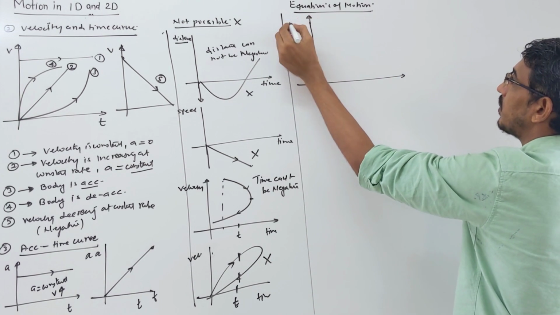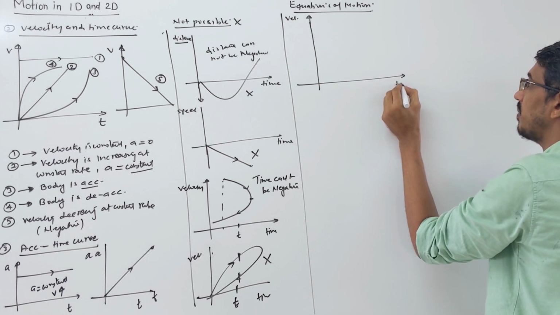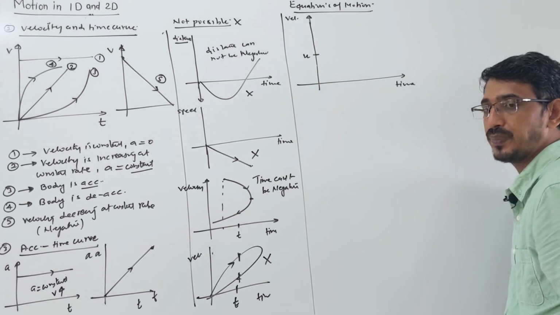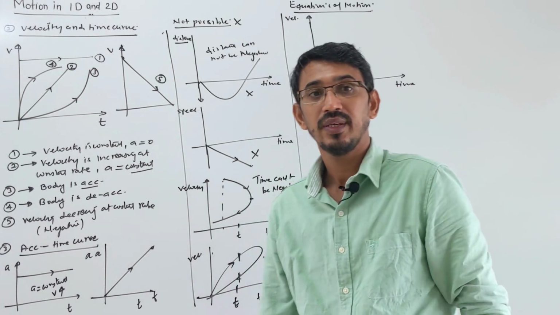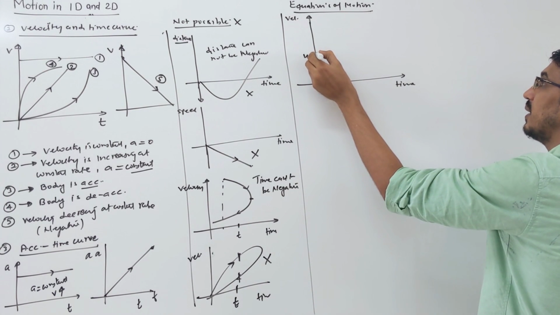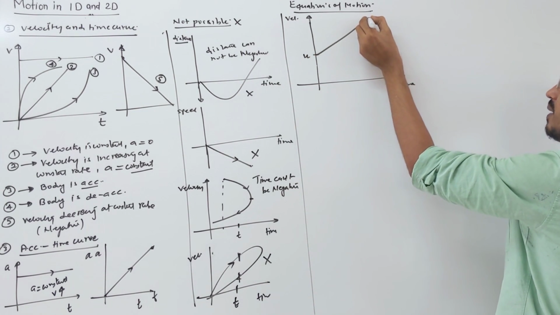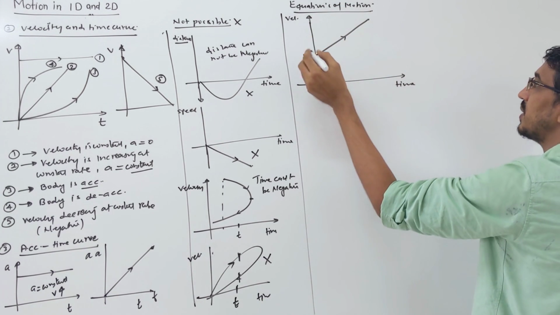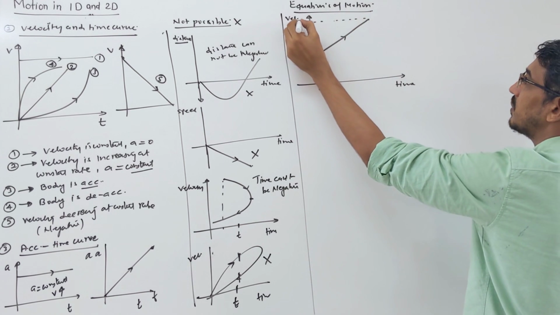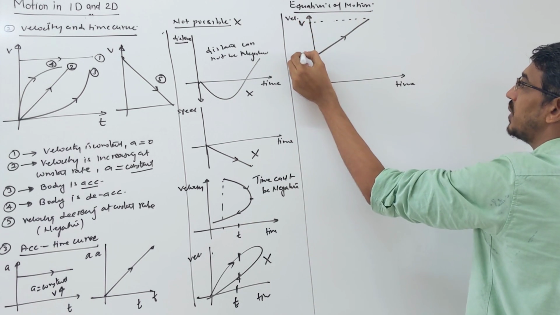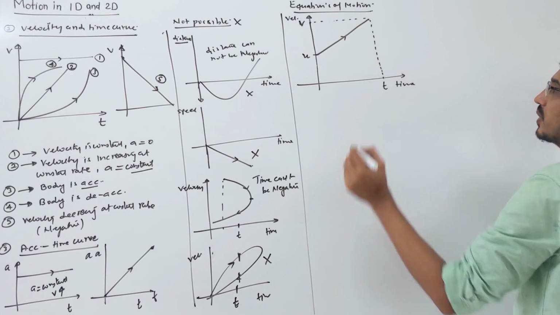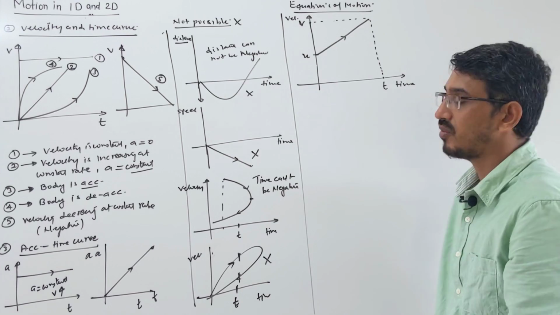So this is the velocity versus time graph I am drawing. Suppose the body was initially already moving with some speed, initial speed u. And as it is uniformly accelerated motion, its velocity is increasing with time this way, and the final speed I am calling v. Initial speed u, final speed v, and the time taken is some time t. Now from this curve, let's derive our equations of motion.